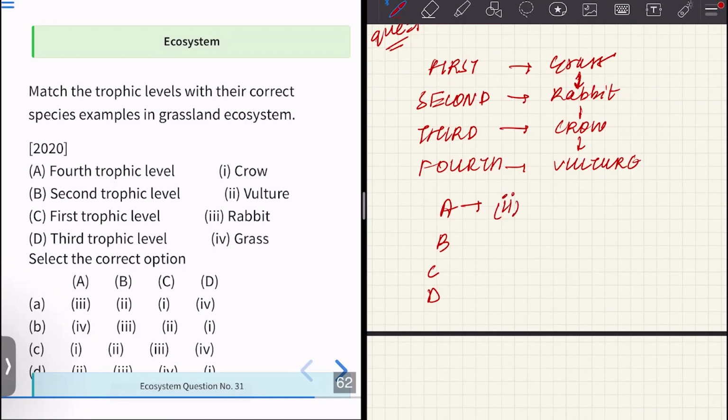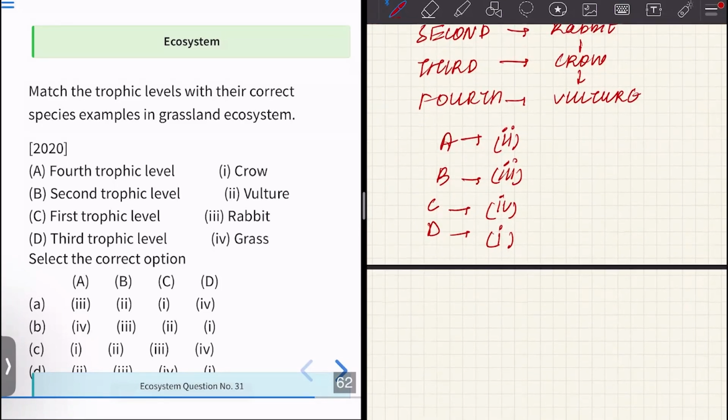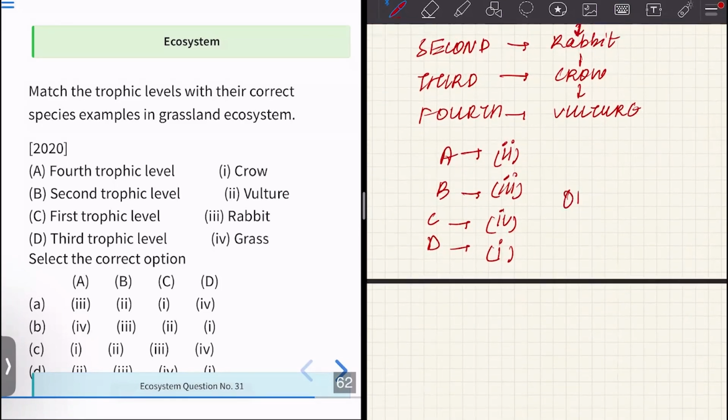B is second trophic level, and second trophic level is by rabbit, option 3. Then we have C as the first trophic level, which is by grass, and D is third trophic level. Third trophic level is by crow. We have 2, 3, 4, and 1, which is option D.